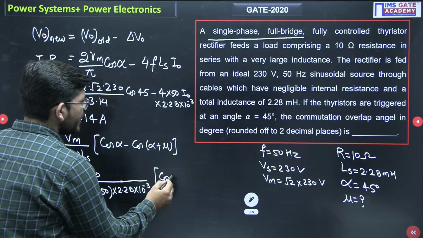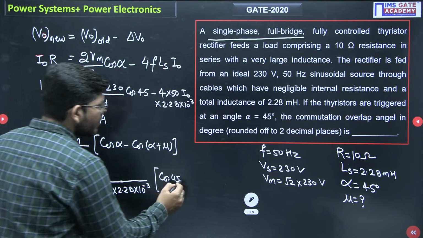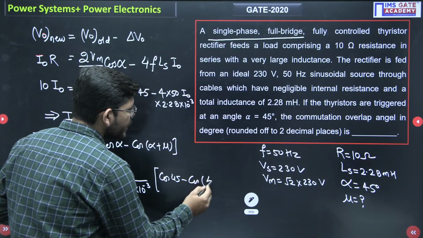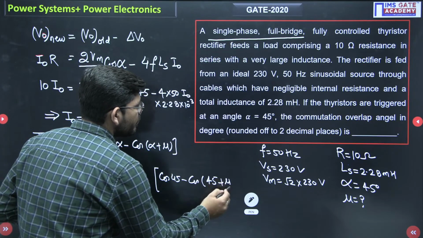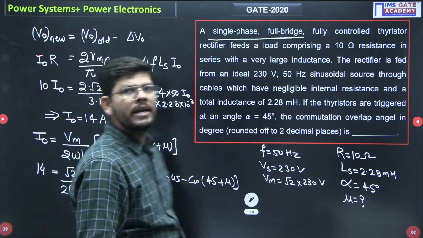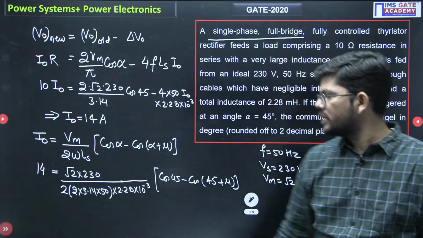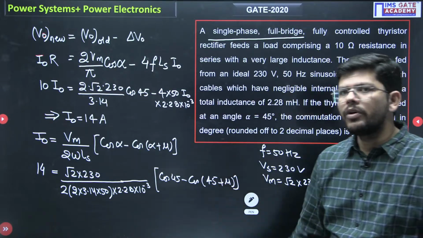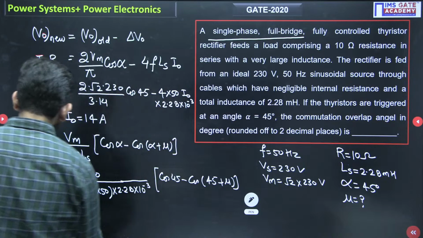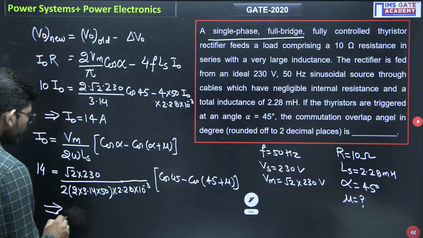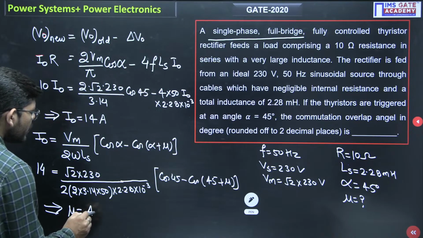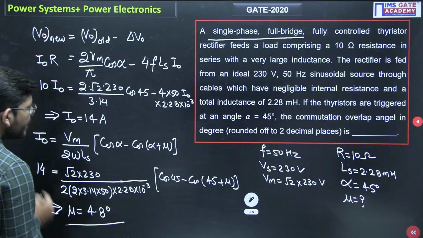Cos of alpha is cos of 45 minus cos of 45 plus mu. So we have only one unknown in this equation, and that unknown is mu only. When you solve this equation for mu, you will get mu as 4.8 degrees.